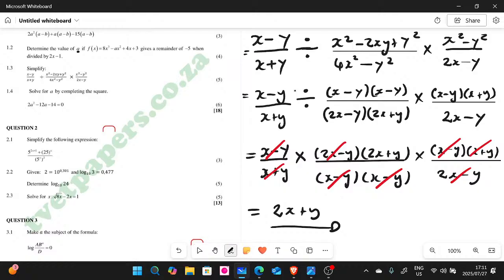Straightforward. So this was out of 5 marks. I think some of the marks were allocated when you change this, when you factorize, and when you divide. So this was out of 5 marks, guys. I hope if they bring this one, you don't blunder. You get this one.